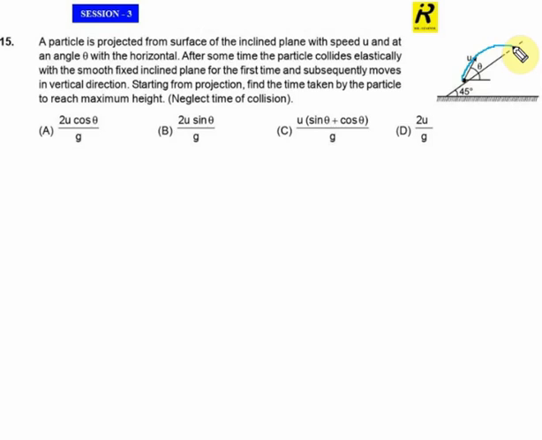On hitting, it makes an elastic collision and moves vertically upwards. This is the clue given in the question. We have to find, starting from projection, the time to move from this point to this point. Say this is the peak.